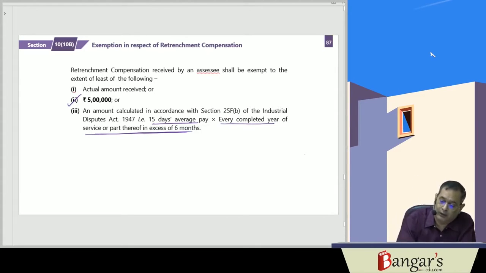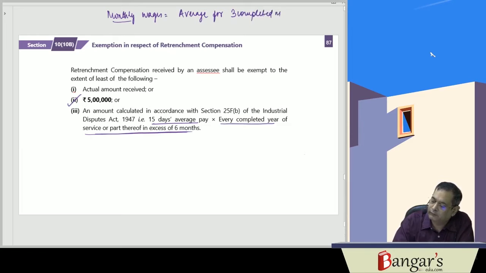So here, in case monthly wages are given, we have to take the average for 3 completed months. If weekly wages are given, we have to take the average for 4 completed weeks.